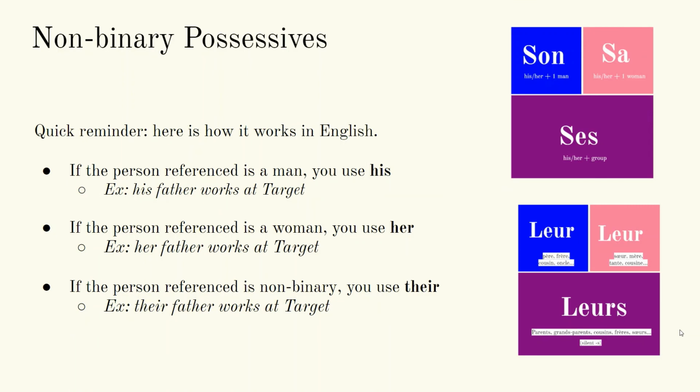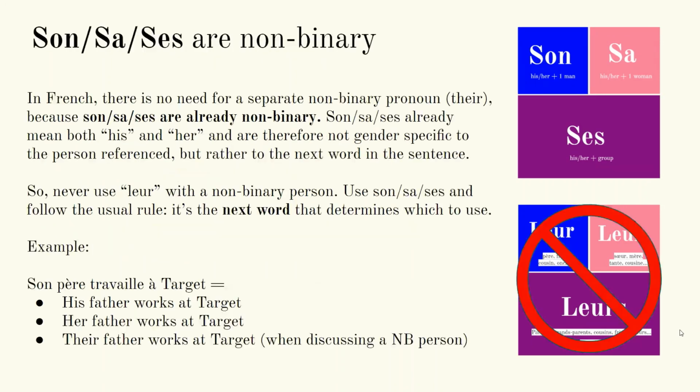Let's talk about non-binary possessives. As a quick reminder, here's how it works in English. If the person referenced is a man, you use the word his. For example, his father works at Target. If the person referenced is a woman, you use her. For example, her father works at Target. And if the person referenced is non-binary and doesn't prefer to use his or her, you use their. For example, their father works at Target.